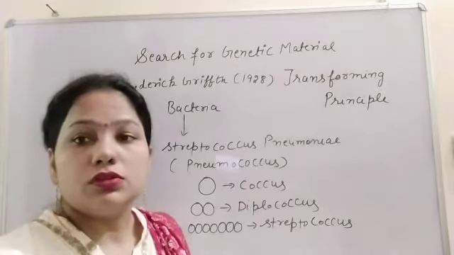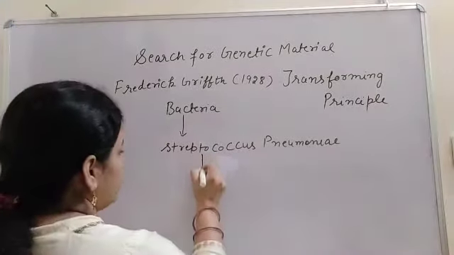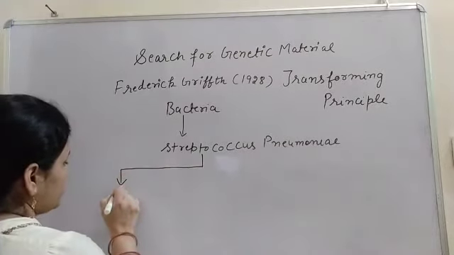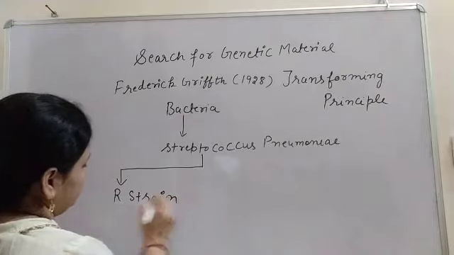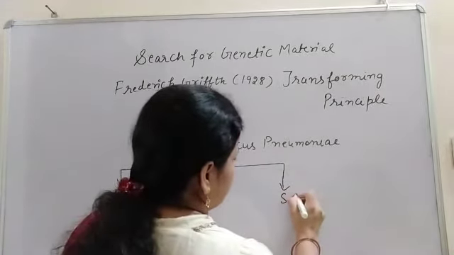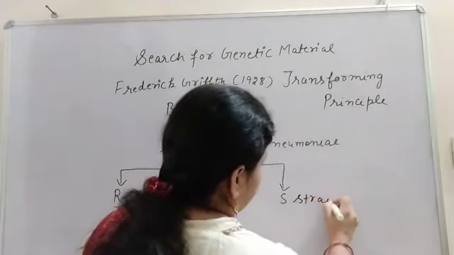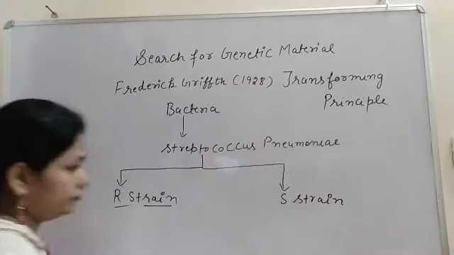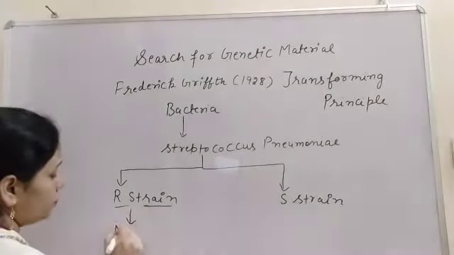There are two strains of this bacteria. First is the R strain and second is the S strain. The R strain is non-virulent.